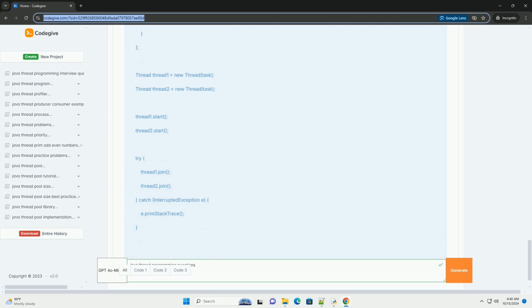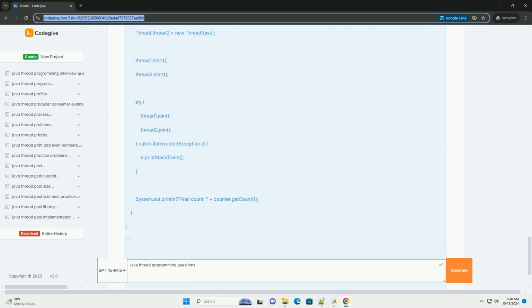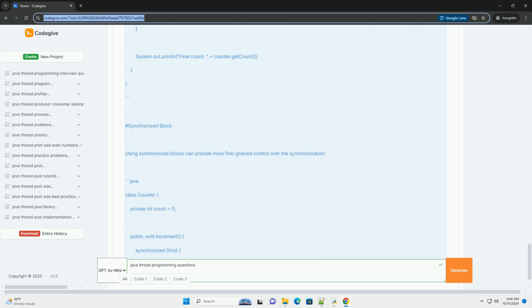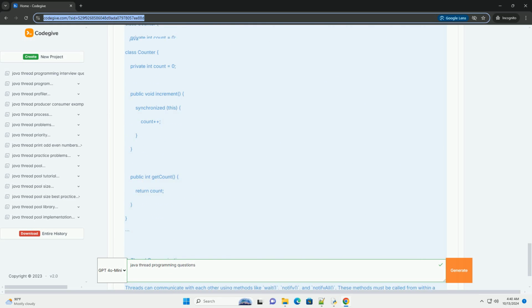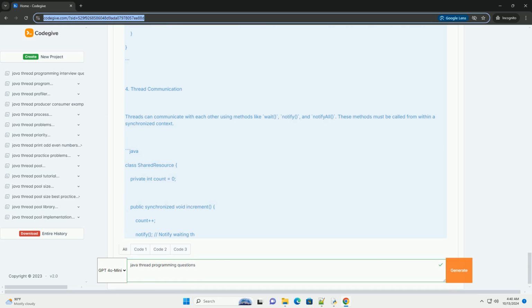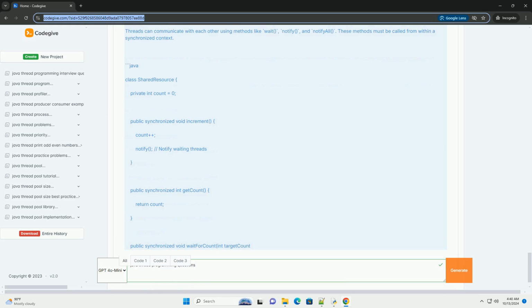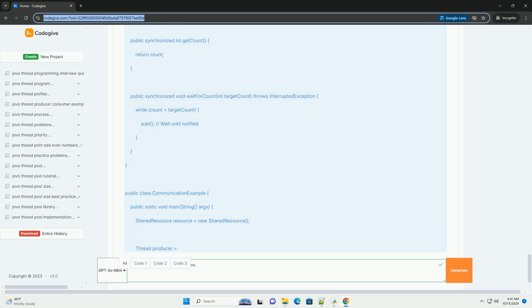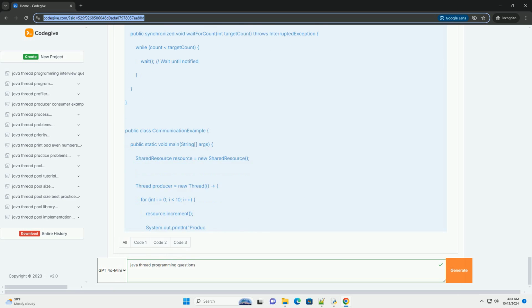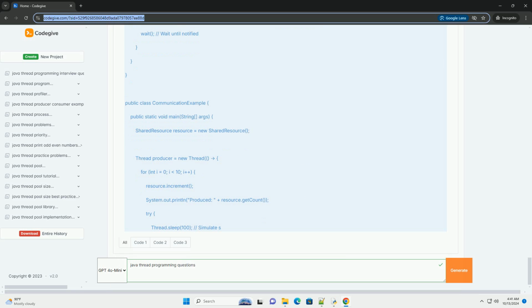1. Creating threads. In Java, you can create threads in two main ways. By extending the Thread class. By implementing the Runnable interface. Using the Thread class. Here's a simple example of creating a thread by extending the Thread class. Using the Runnable interface. Here's how to create a thread by implementing the Runnable interface.